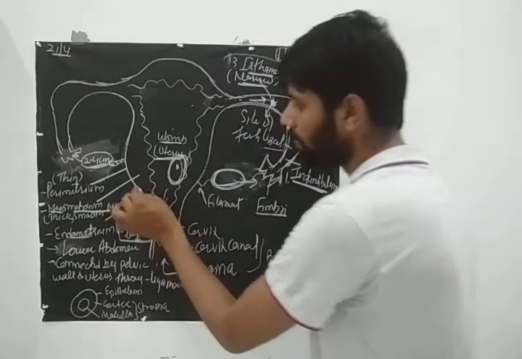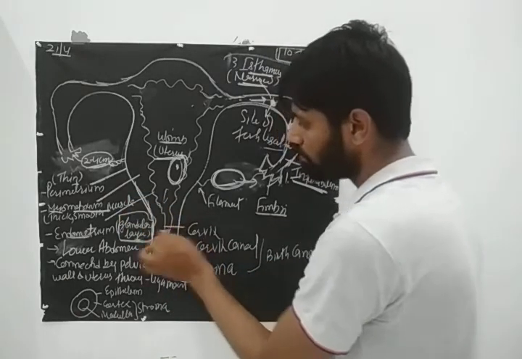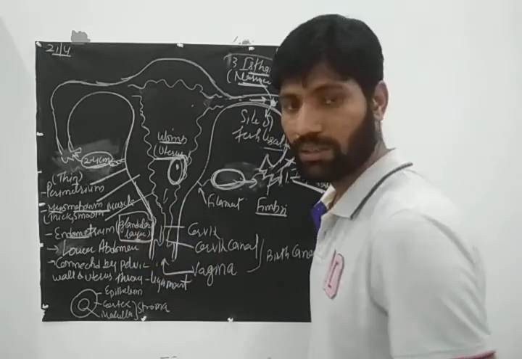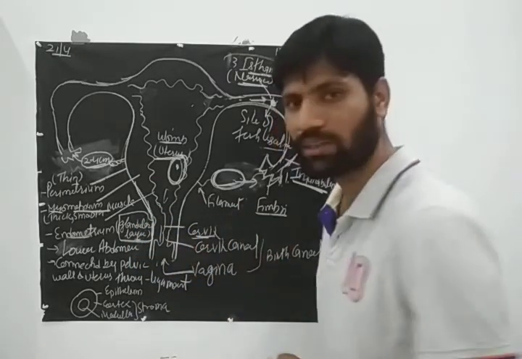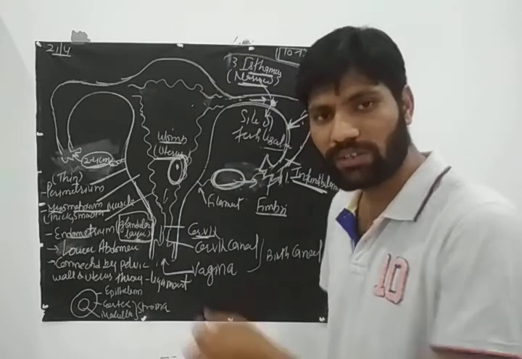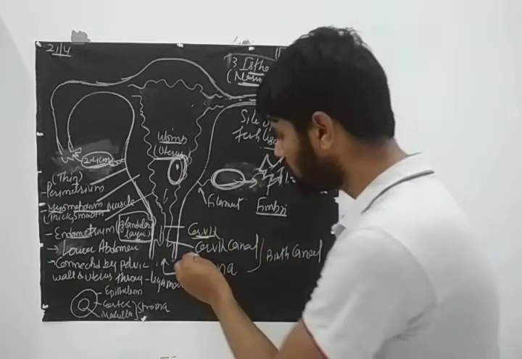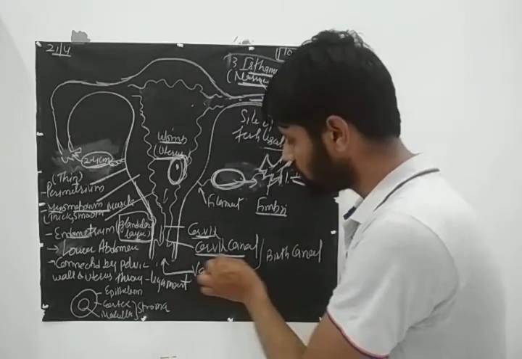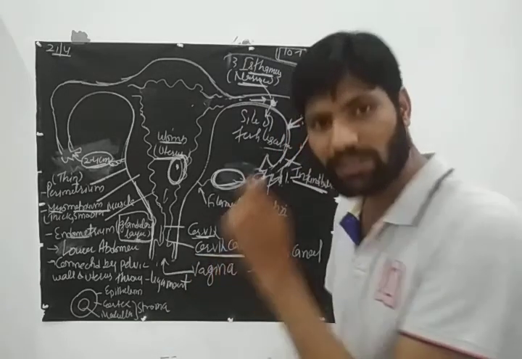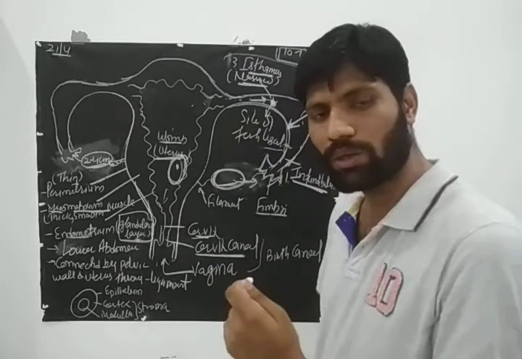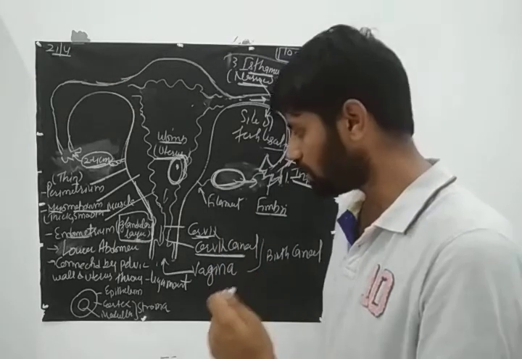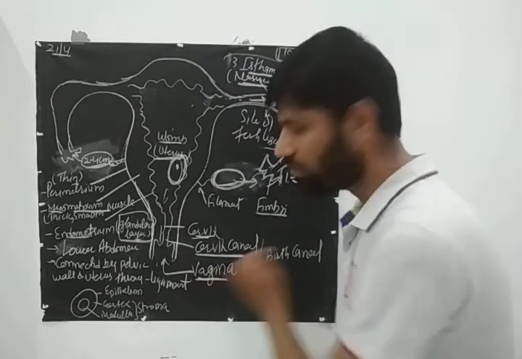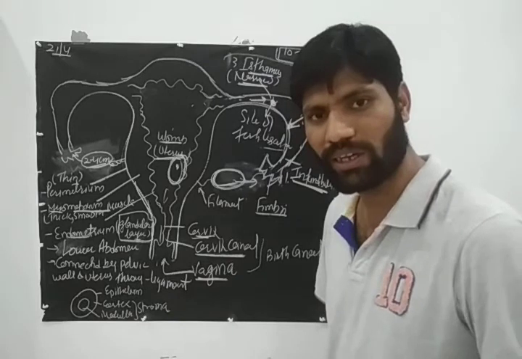Now, this uterus will open into a narrow tube that is known as cervix. And the cervix has a canal that is known as the cervix canal or cervical canal. So this is the cervix canal, and this cervix canal will open into another tube that is known as vagina.